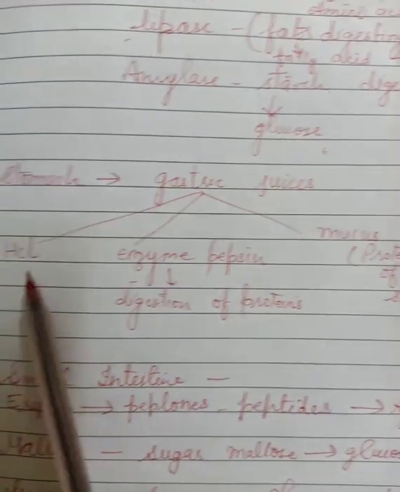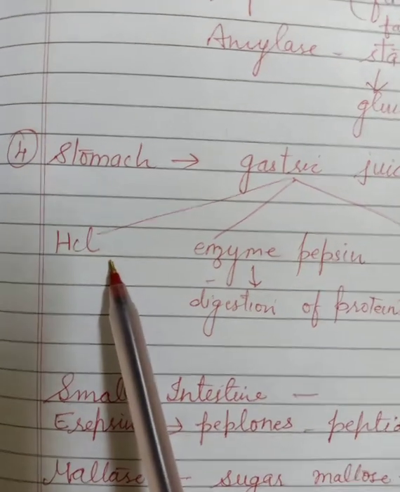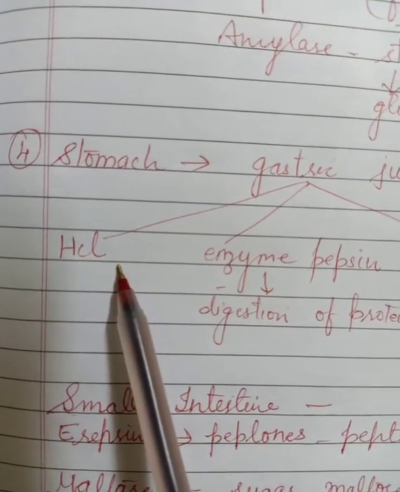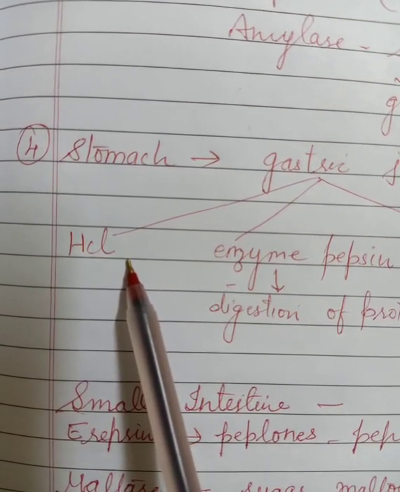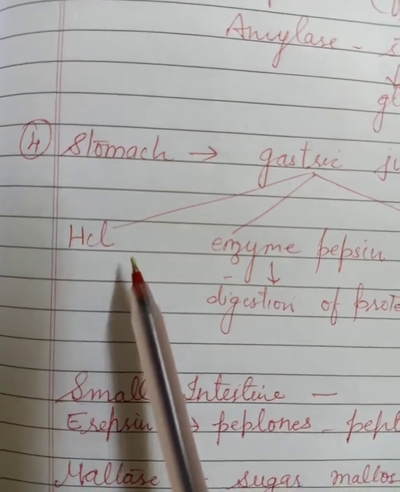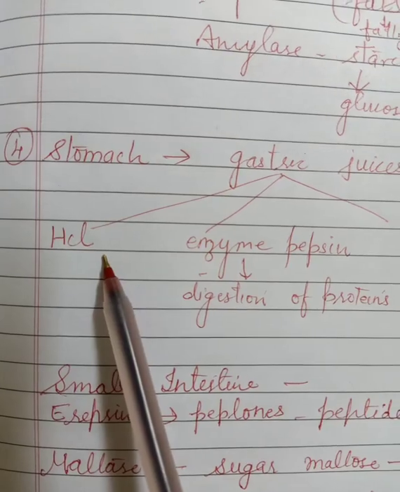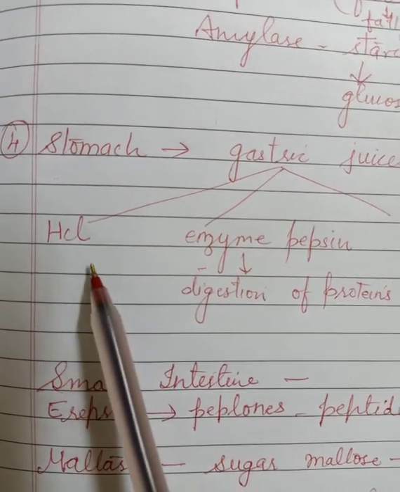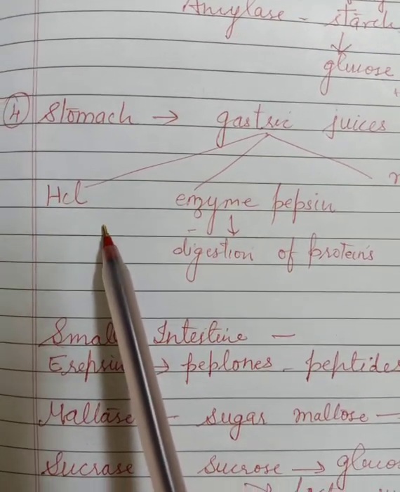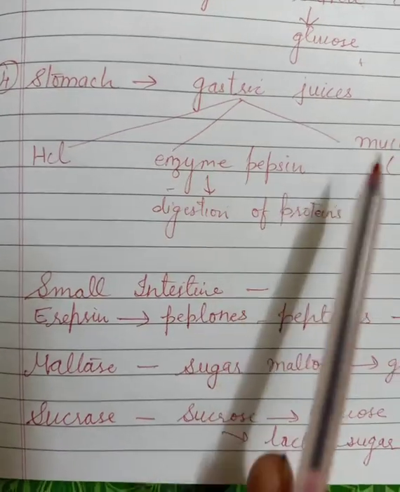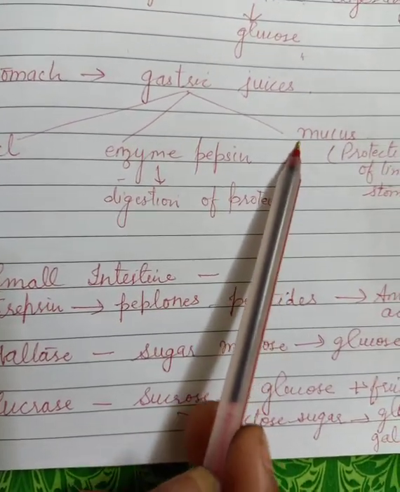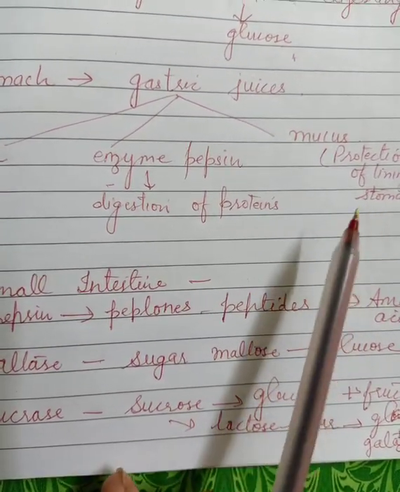What is the function of HCl? HCl helps to kill the bacteria that enter along with the food. So these are the main functions. Now the second question is, if the amount of HCl increases in our body, then mucus is also secreted in a large amount and protects the lining of the stomach.